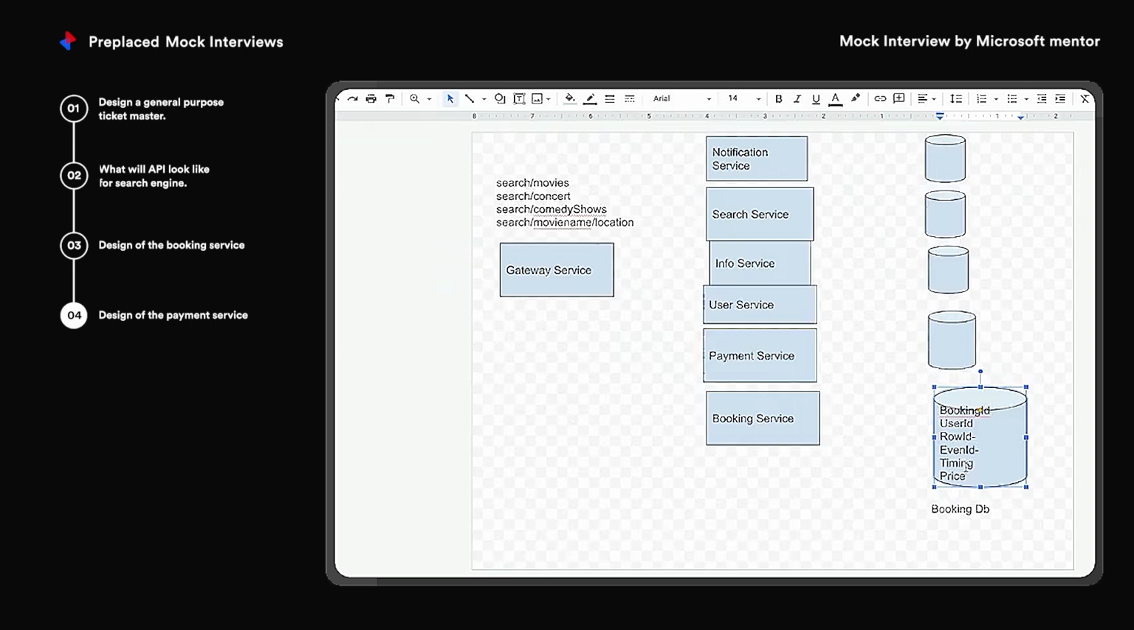That is, your payment service has responded and the payment status is success. When the payment status changes to success, your booking status should change to confirmed from pending. So actually, there's a name for this: distributed transaction management.